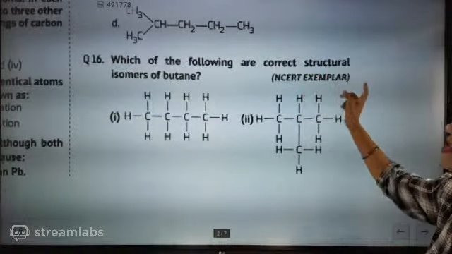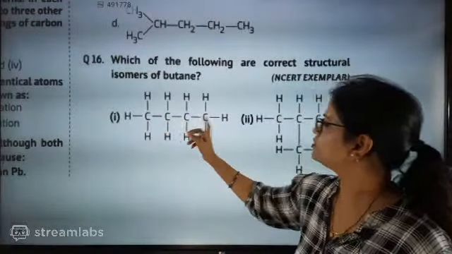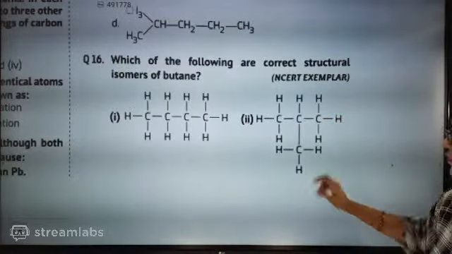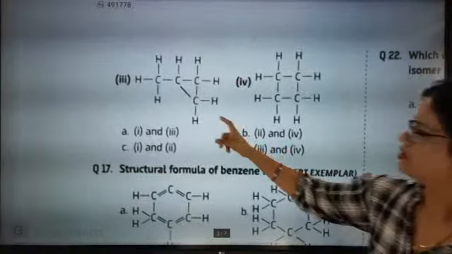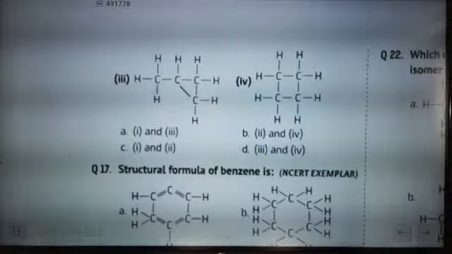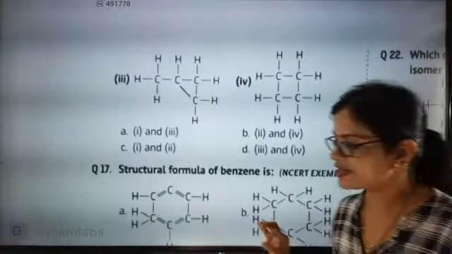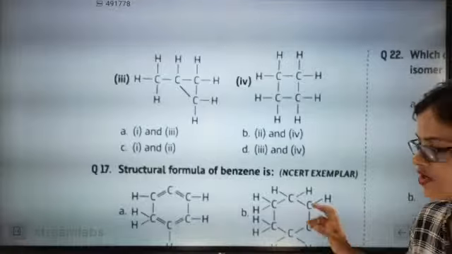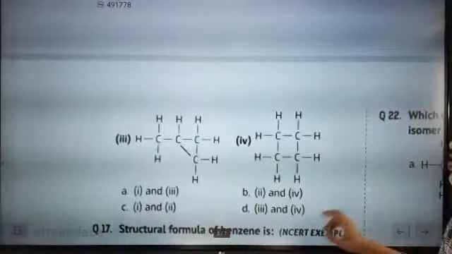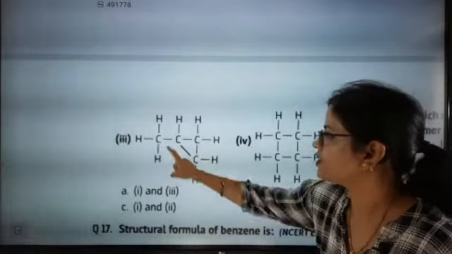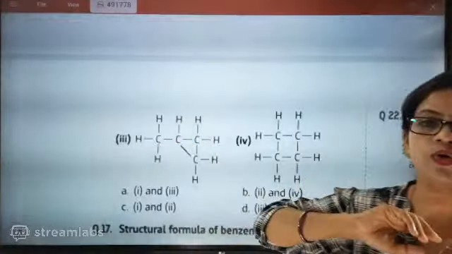Which of the following are correct structural isomers of butane? 1, 2, 3, 4. This one or this one? Which one is the correct isomeric structure of butane? This one: 1, 2, 3 carbons are connected and 1 carbon is connected to the middle carbon.